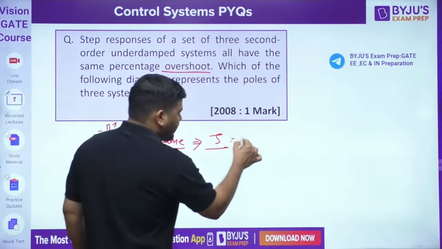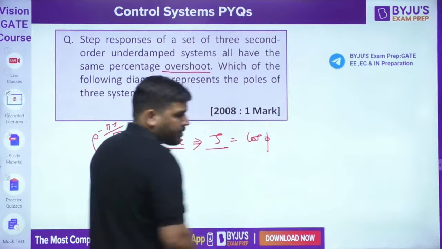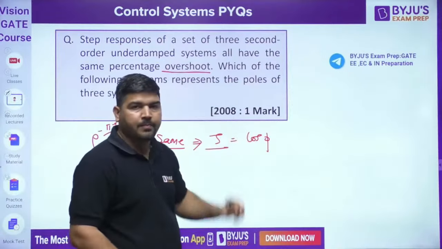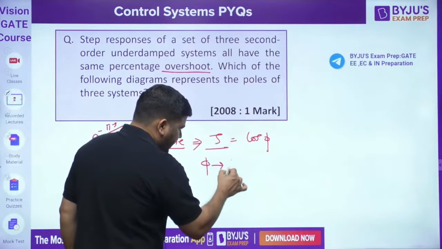Zeta same means cos phi same. Cos phi is same for the 3 systems. It means phi is same for the 3 systems.